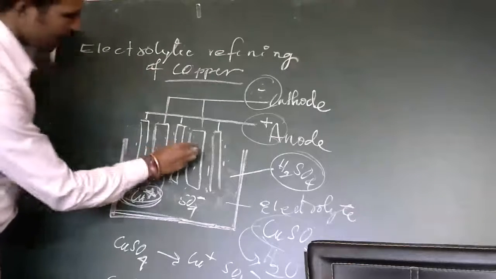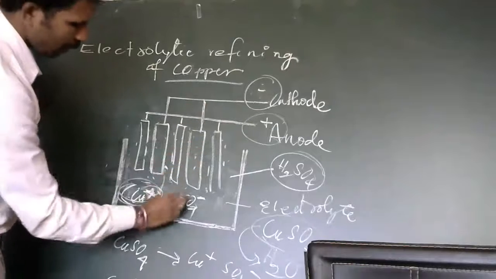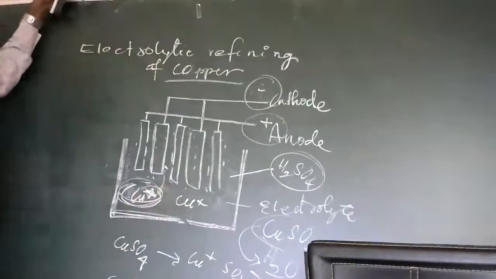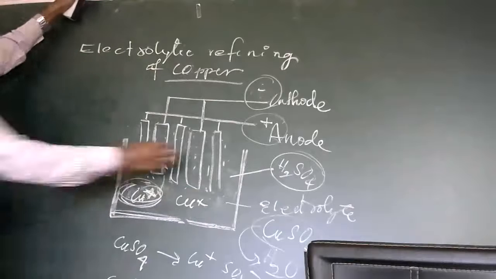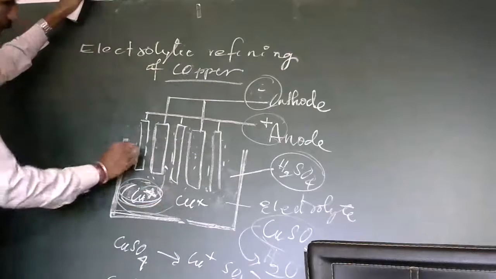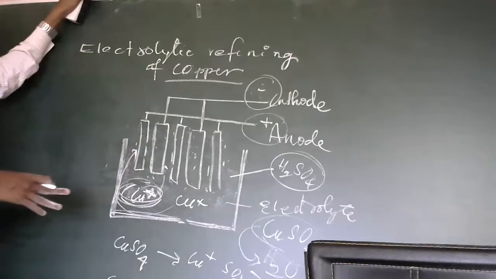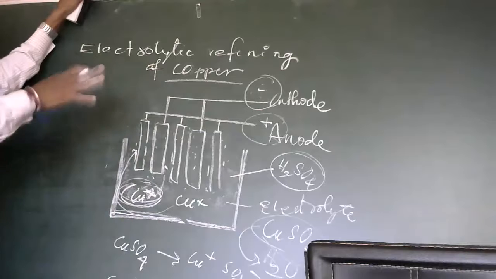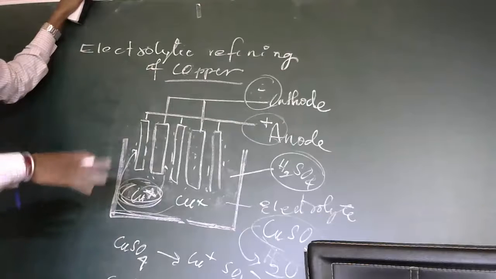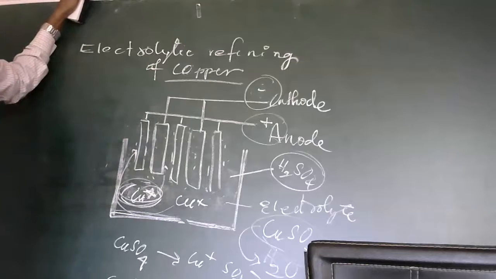On the anode side, copper ions are formed from the thick copper rod. Those ions start moving towards the thin copper rod, and the copper goes on depositing on it. At last, after the complete electrolysis process, the impure copper rod becomes very thin and the pure copper rod becomes very thick.